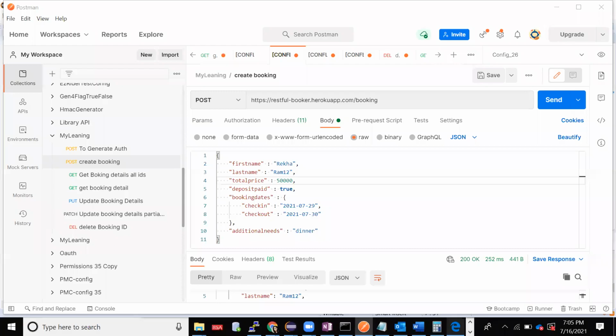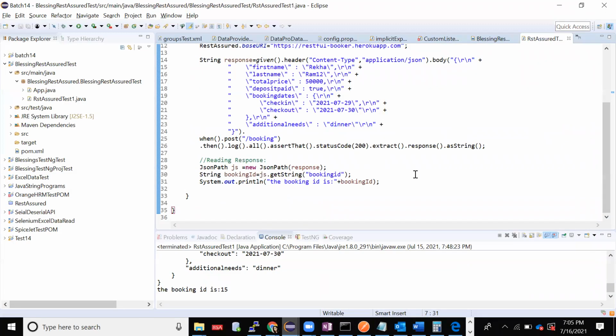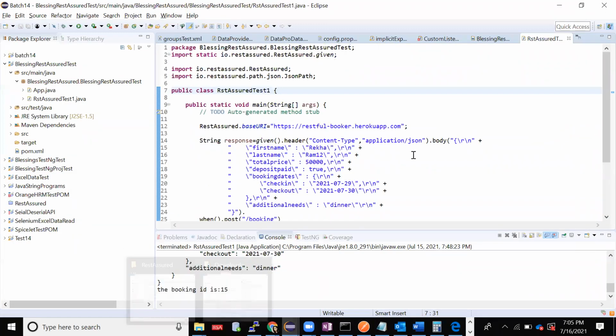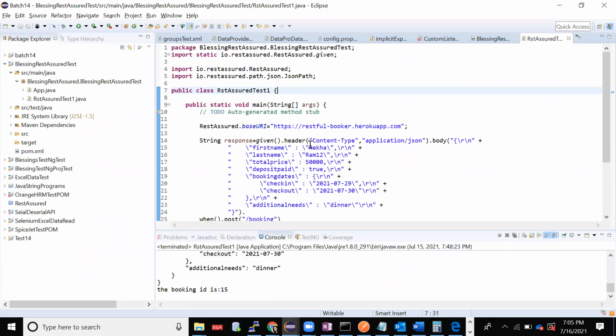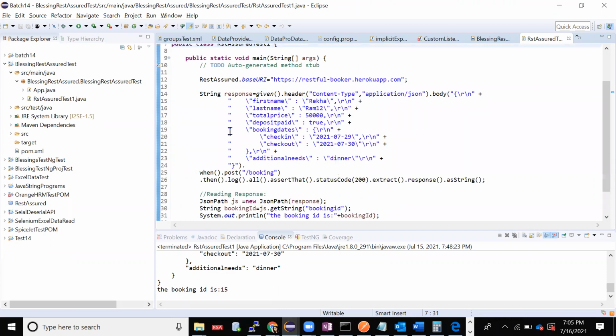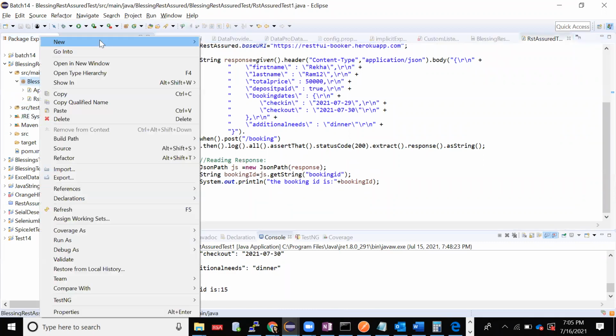Okay, this was all about post, which we practiced yesterday. But in this, as you can see here, I just want to enhance this. I have given the header here and body here, but the body is so huge, all the code is clumsy, right? So what I'll do is I'll create one more class.